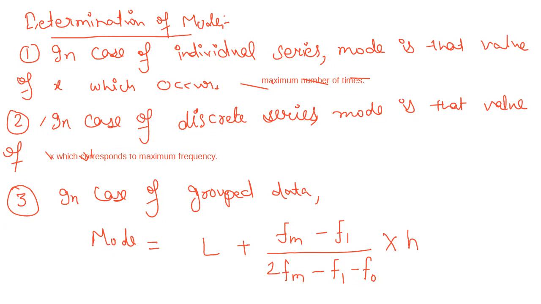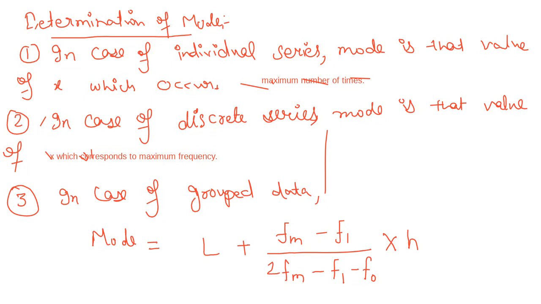Case number 3 is the same, that is for continuous series. Mode is equal to L plus (Fm minus F1) divided by (2Fm minus F1 minus F0) multiplied by H.